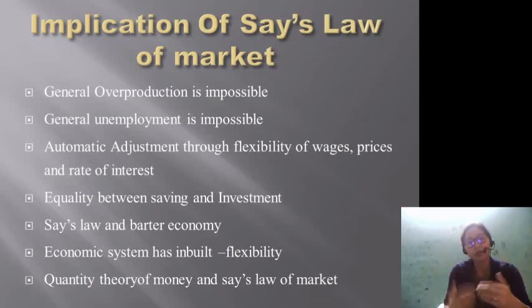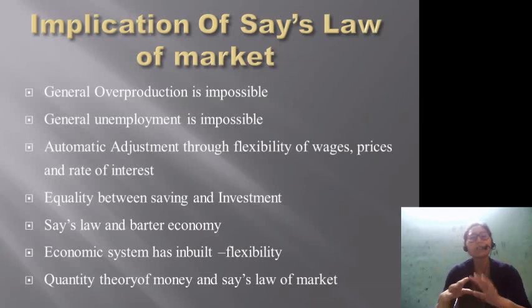When wages fall, when the cost of production falls, it stimulates more investment by the producers. So when more investment is being done, more employment will be generated, and again demand for labor will go up. So this is how again there will be an equilibrium or equality between the demand for labor and supply of labor. So this is how the unemployment problem will be sorted out, right?